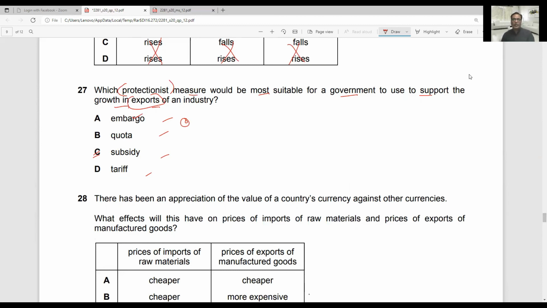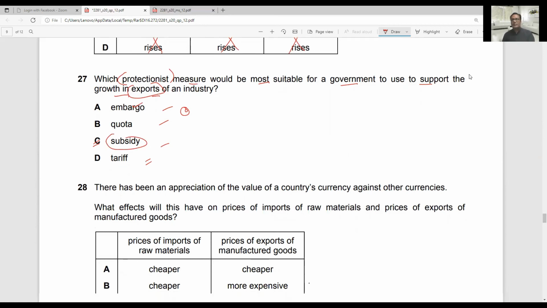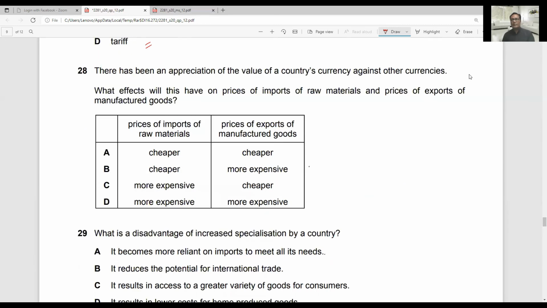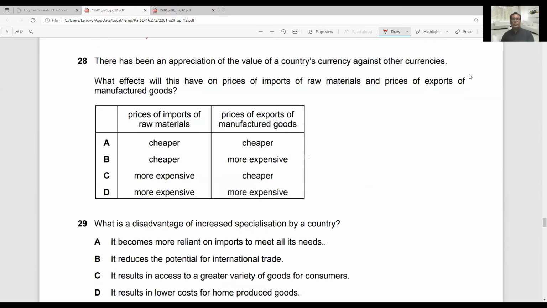This is again relevant to import. A tariff is imposed on imported goods. All the other barriers are for imported goods. Option C is a protectionist measure for the export industry, because it will protect the local industry from international competition. If we are providing subsidy, local producers will be able to produce greater quantity and better quality.